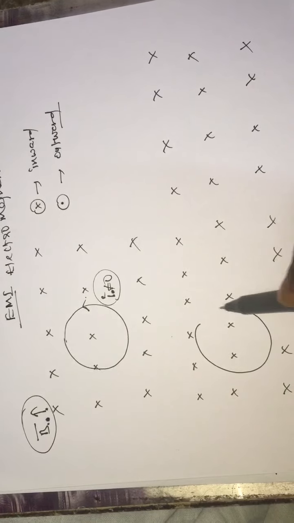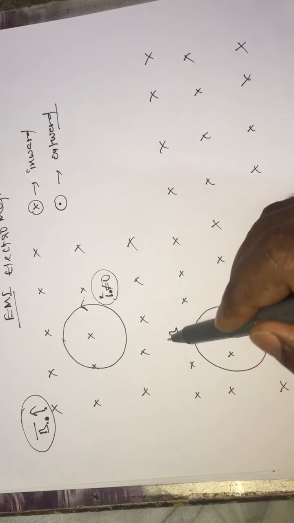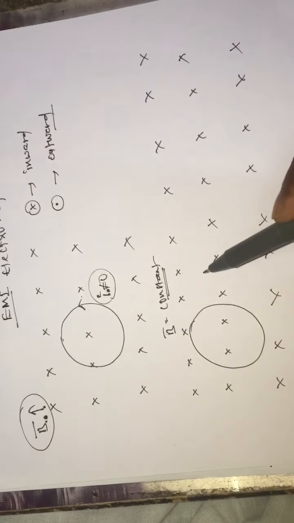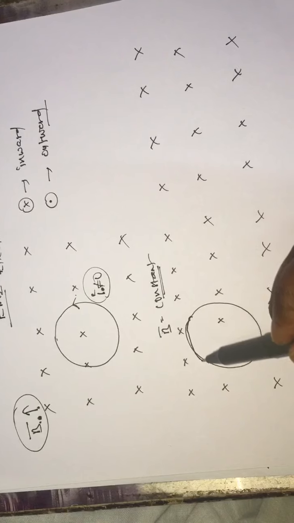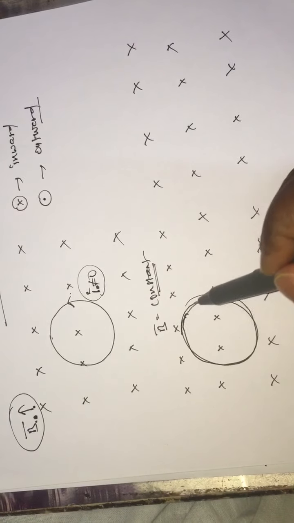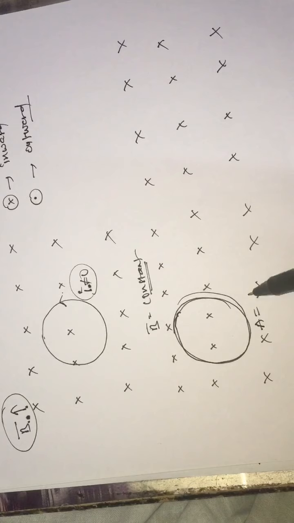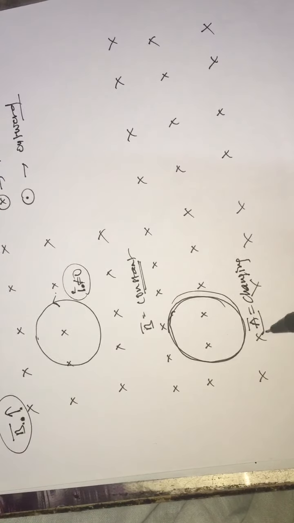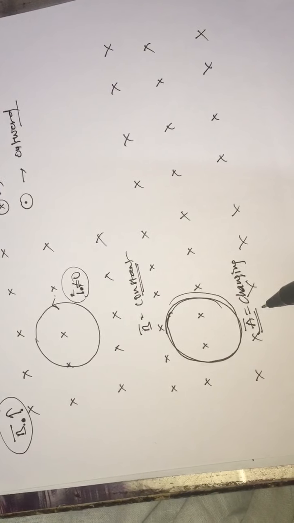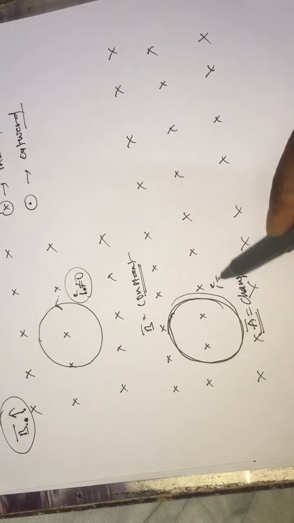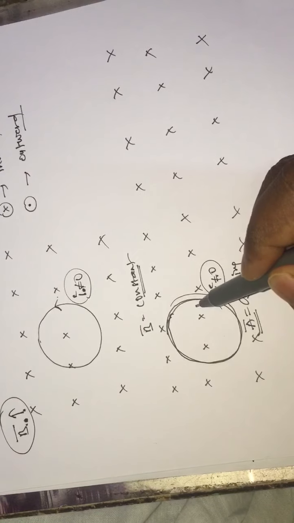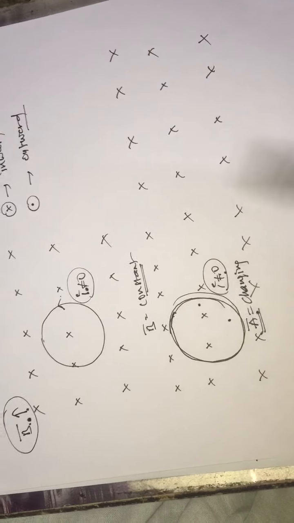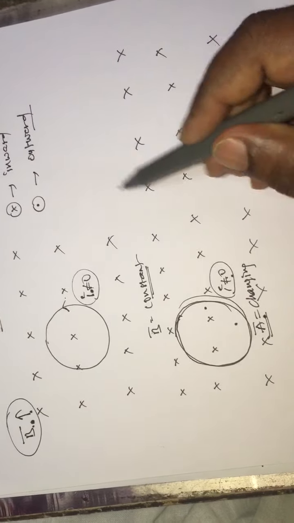Here I am taking a loop, and I am considering that the magnetic field is constant, but the loop which I placed in the external magnetic field has a variable area, meaning the area is changing. When the area is changing, in this case also we observe that there is a current in the loop. Current is generated by changing its area when it is placed in an external magnetic field.